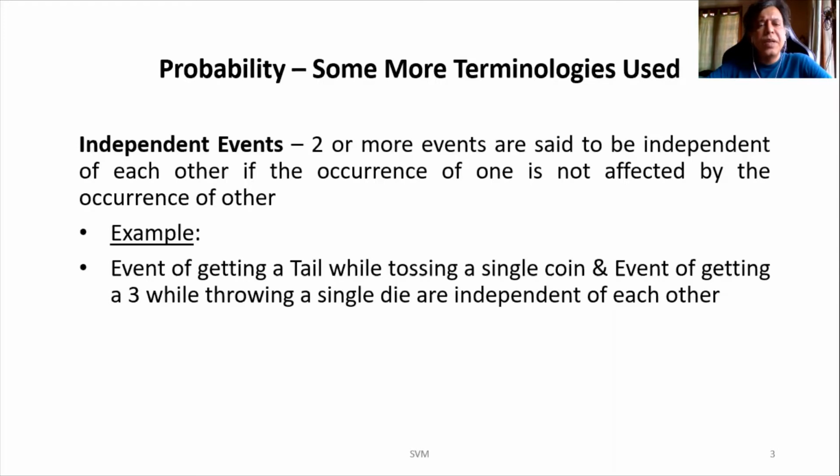So these two events, means getting a tail in tossing a coin and getting a 3 in throwing a die, are two different events, or I can say these two events are completely independent of each other.